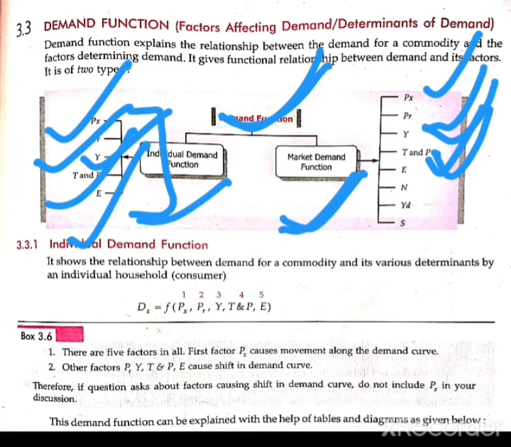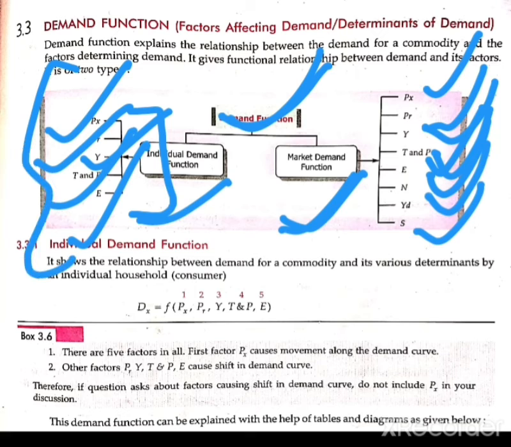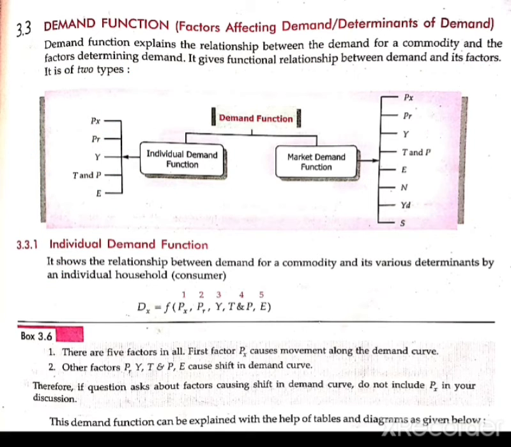N is population, YD is distribution of income, and S is season and climate. These are the factors which affect the market demand function, and the earlier ones are the factors which affect the individual demand function. So firstly we will study the individual demand function.